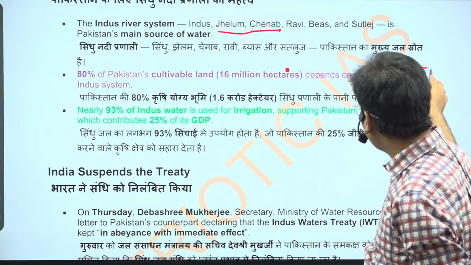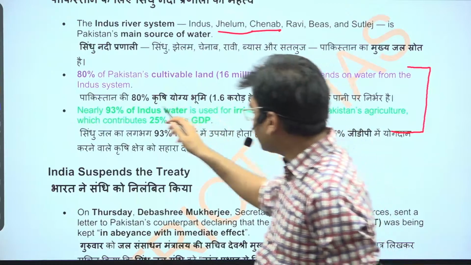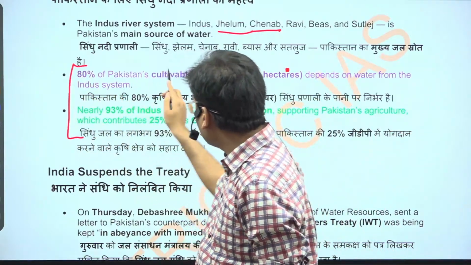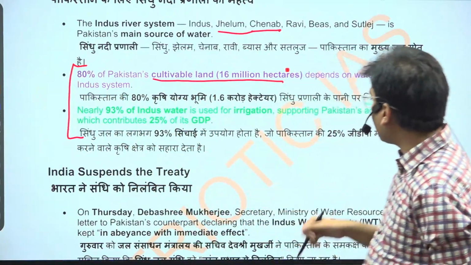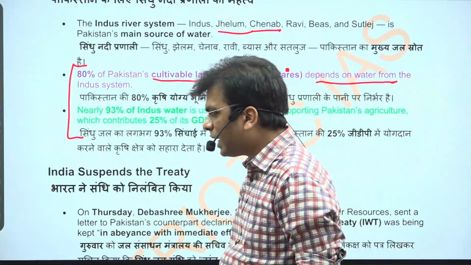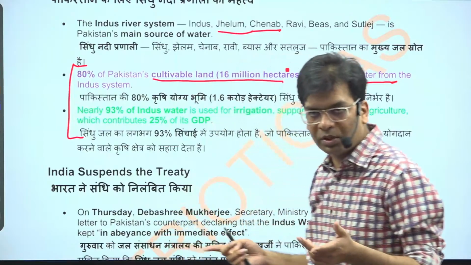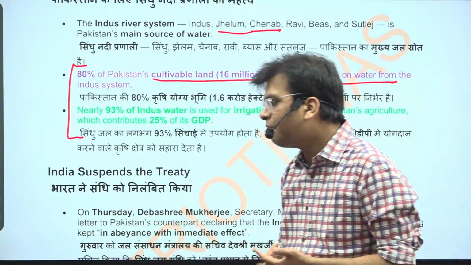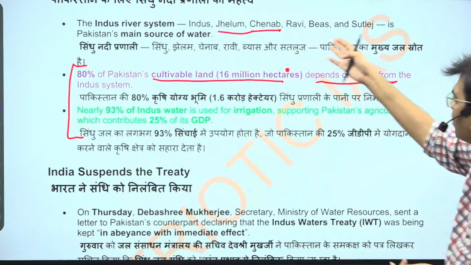Here it is given what the dependency of Pakistan is. You will see that 80% of Pakistan's cultivable land is drawing water from this Indus water system and its tributaries. There are 6 rivers: the main river is the Indus, and 5 other tributaries. You will see all the tributaries here.